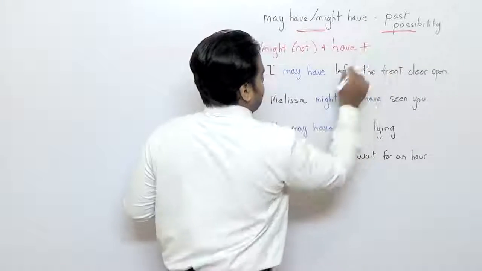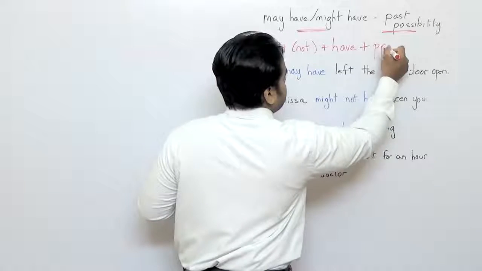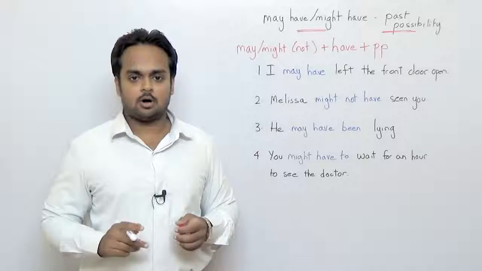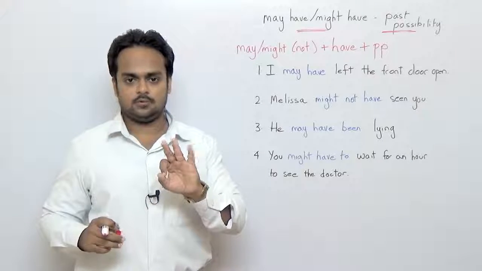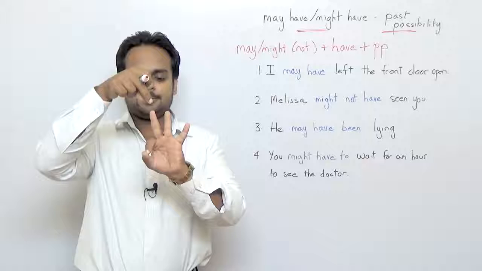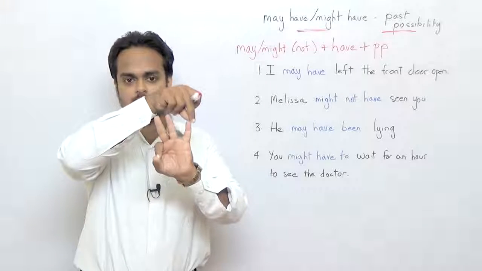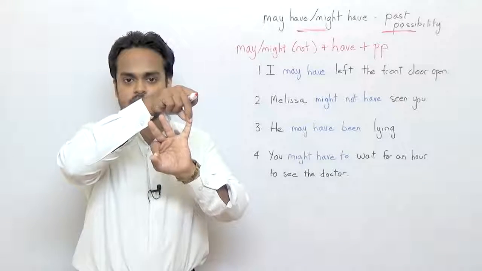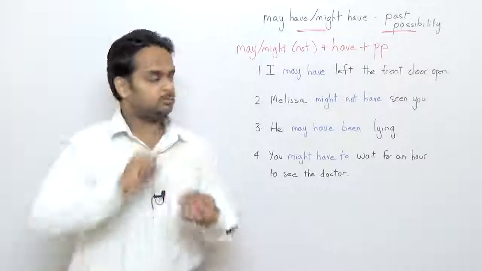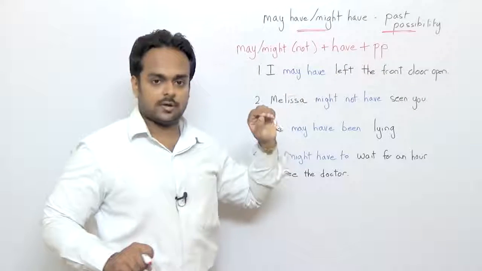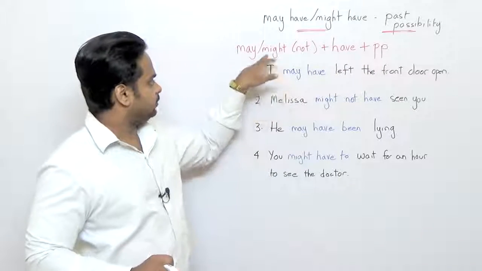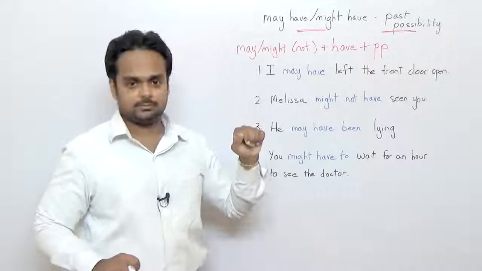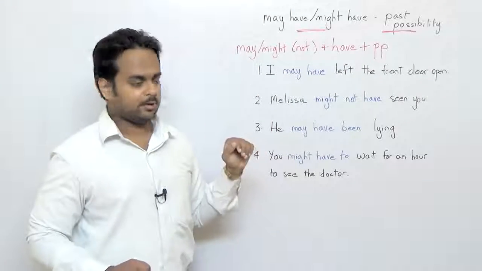And then you have this past participle verb. Remember, a past participle verb is the third form of a verb. So you might say go, went, gone. Gone is the third form, the past participle form. Present, past participle, and that's what we're using over here. Okay, so may, have, and past participle of leave is left. I may have left the front door open.